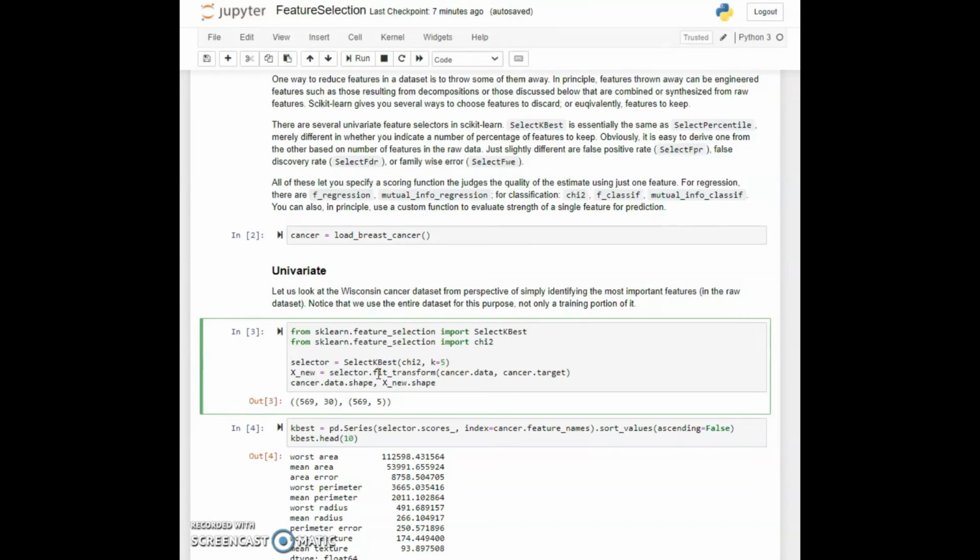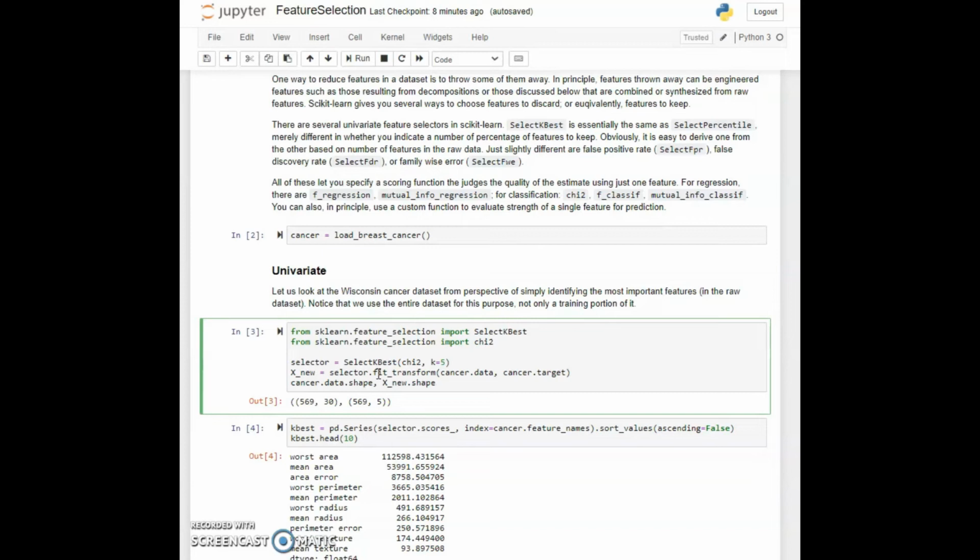So we can create our XNew transform data based on the selector calling the fit transform method. We could separately call the fit method and then the transform method. But here we pass in both the cancer data and the cancer target to this fit transform, because we want to select out the same rows and the same features from both of those things. What we find here is that we modified this so that we still have our 569 rows of data as we had before, but in the original there were 30 columns or features and now there are just 5 of them.